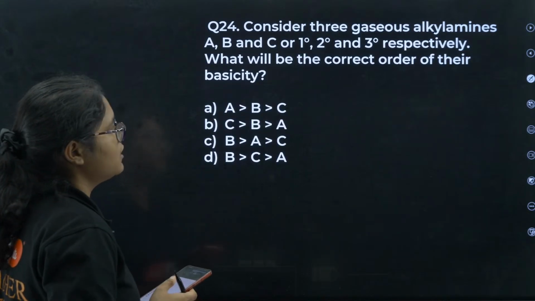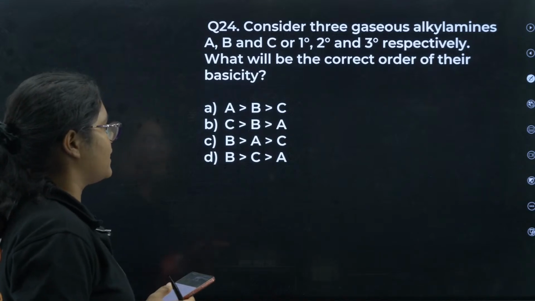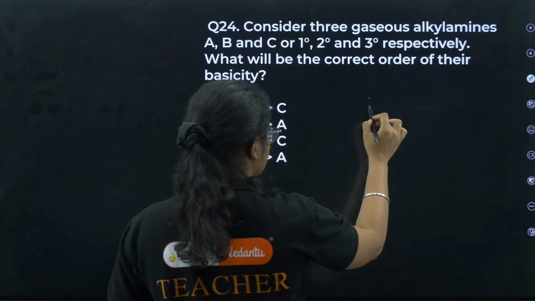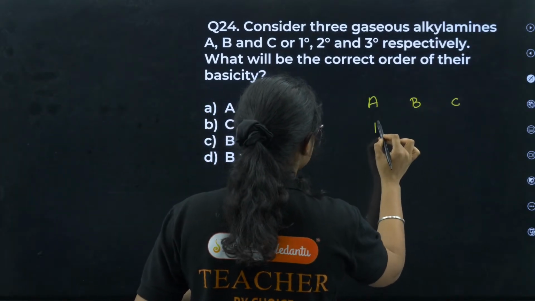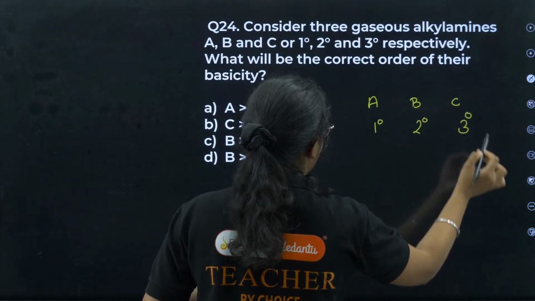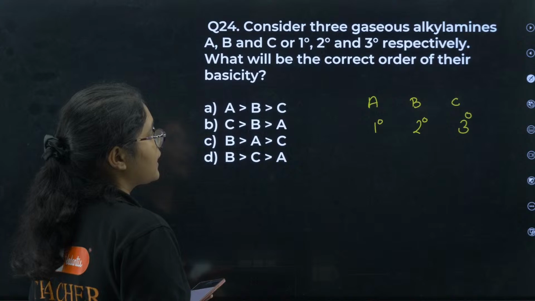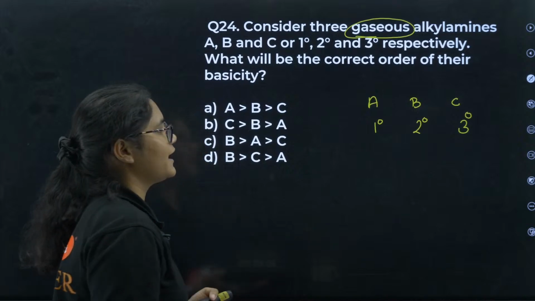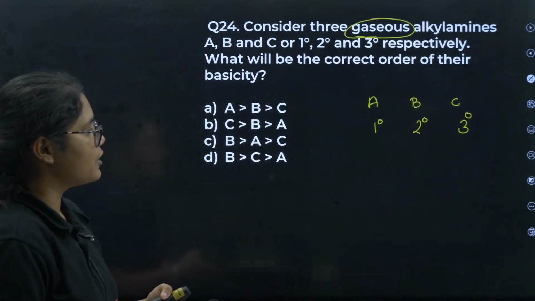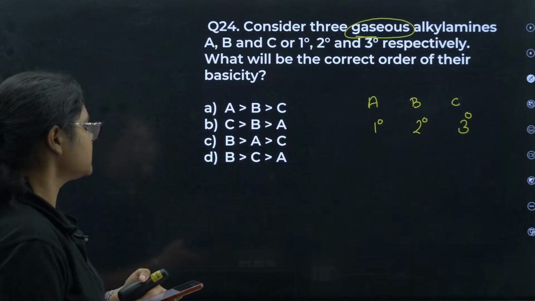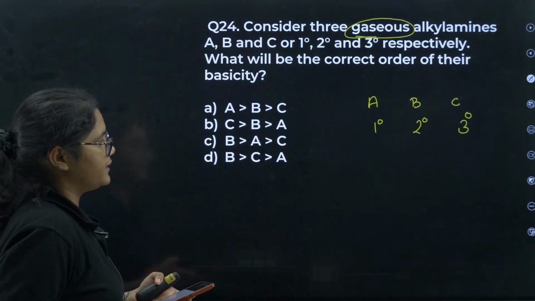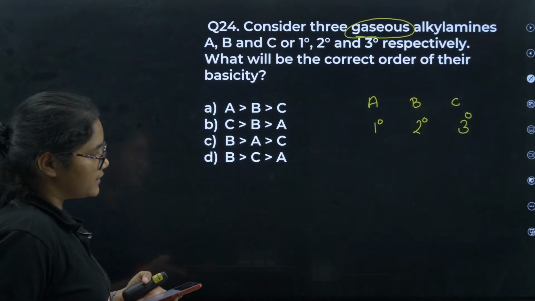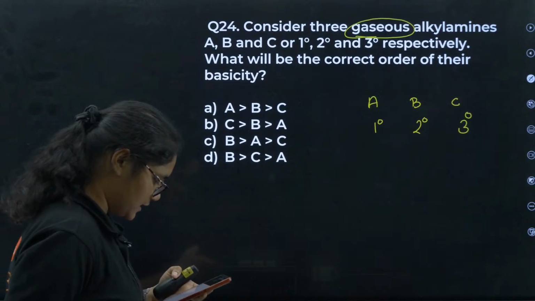Next question number 24. Consider three alkyl amines A, B and C, which are 1 degree, 2 degree and 3 degree respectively. What will be the correct order of their basicity? Okay, so it is asked in the gaseous phase. So in the gaseous phase, what is the correct order of the basicity? You have A greater than B greater than C, or C greater than B greater than A, or B greater than A greater than C, or B, C, A. What is the correct order?